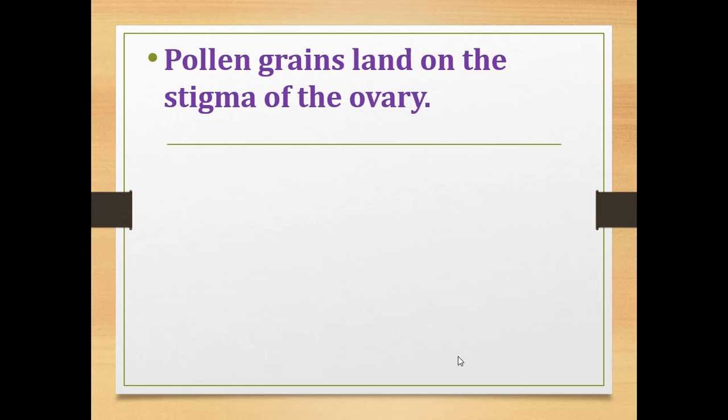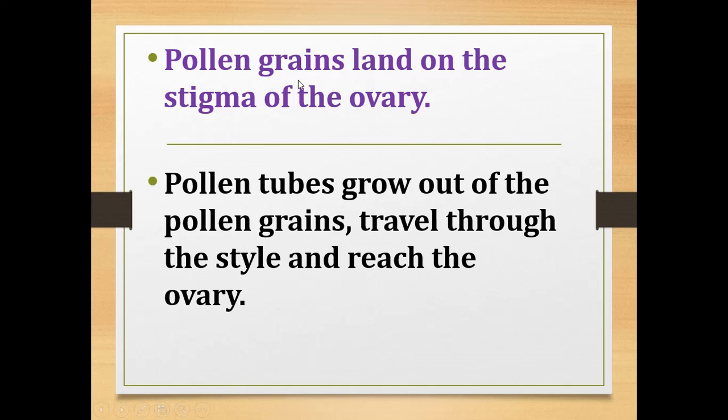Now, what is the process of fertilization? Pollen grains will land or stick on the stigma of the ovary. Then pollen tubes grow out of the pollen grains and travel through the style and reach the ovary. Okay, so how will the pollen grain reach the ovary? First, pollen tubes will grow out of the pollen grain and travel through the style and reach the ovary.